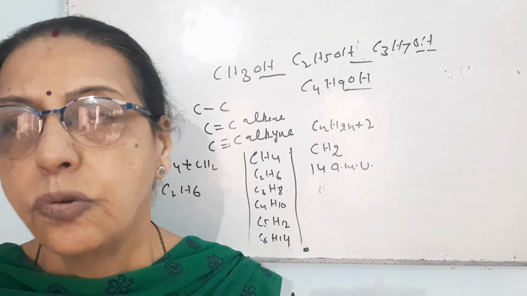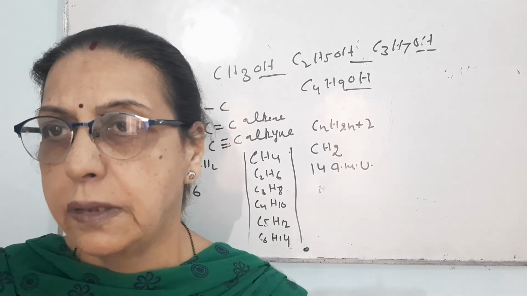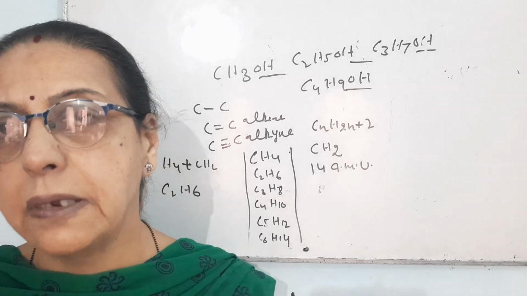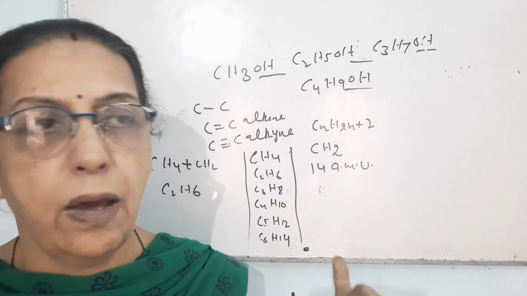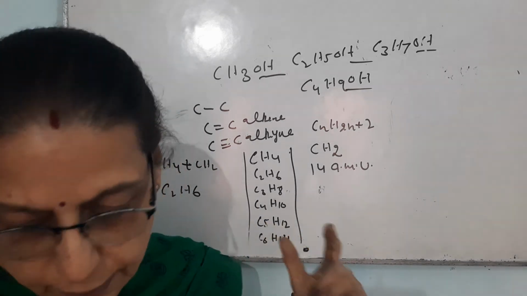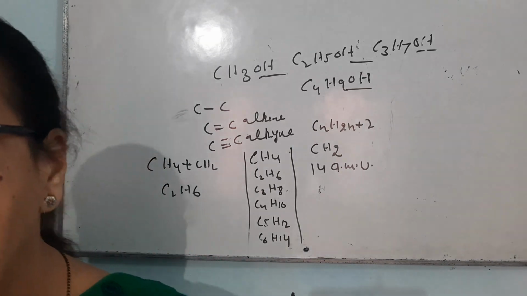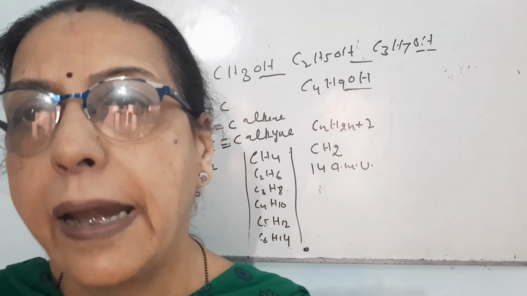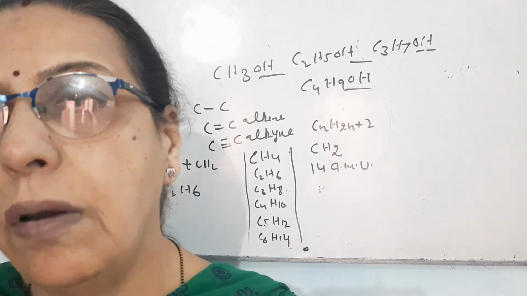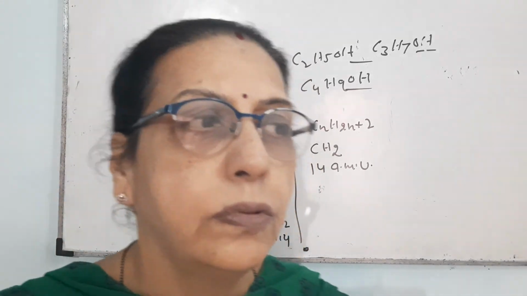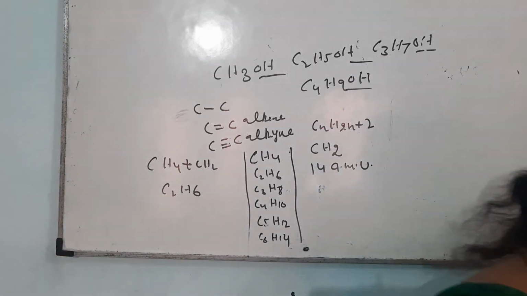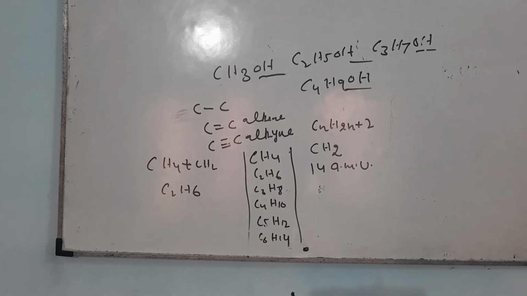Now I have completed this chapter, because in the syllabus it was only up to homologous series. If you have any query or any problem, let me know, so that it can be solved and you can very easily do this chapter, because now this chapter has become very much easier. There is no structure of functional groups, etc. So you can easily do it.